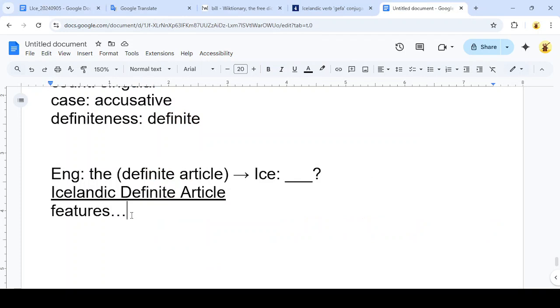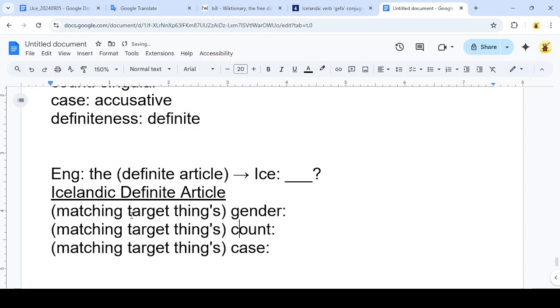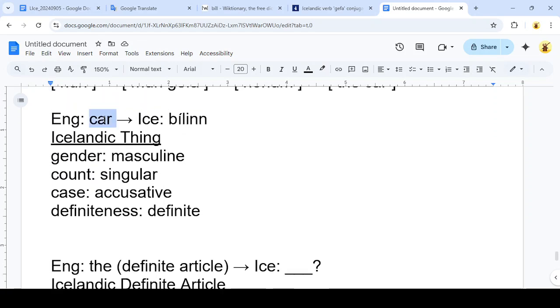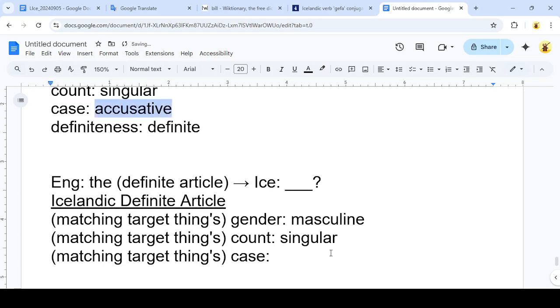So we have three features: gender, count, and case, and these are matching the target thing's gender, count, and case. The nice thing is that we've already figured out all these features for the target thing. The target thing is car, and we've already figured out the gender, which is masculine, the count, which is singular, and the case, which is accusative.